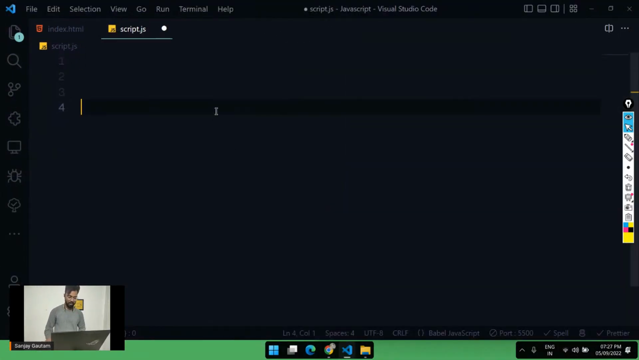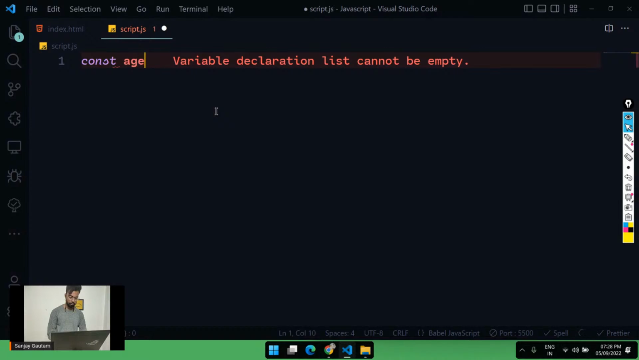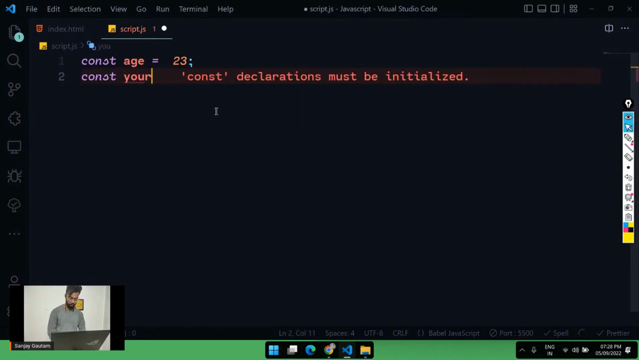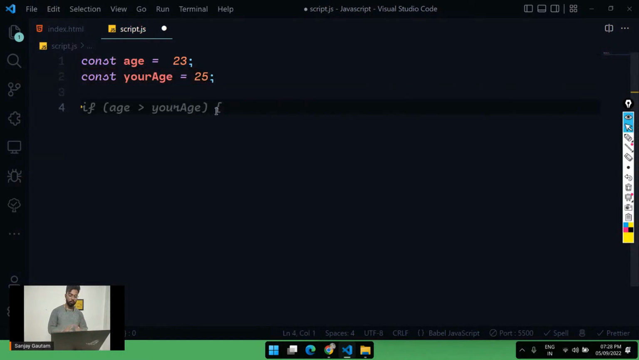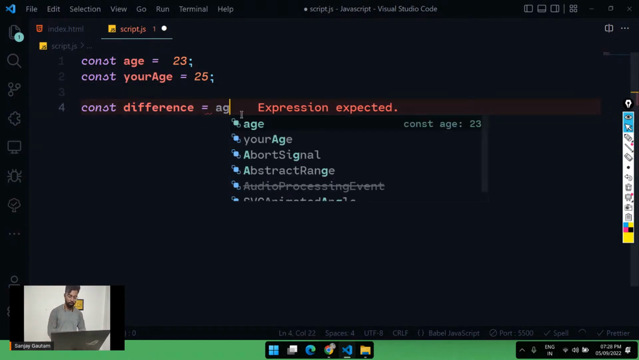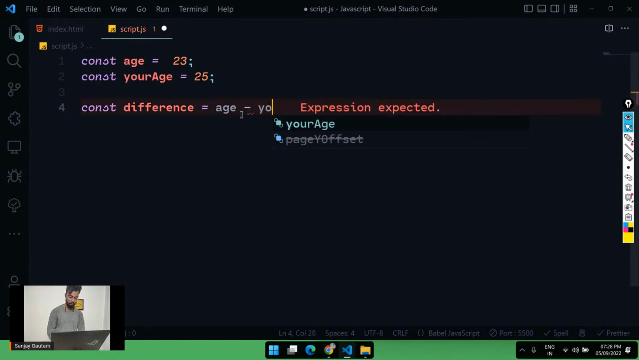You can basically perform an operation on two variables and store the result in another variable. Let me do it for you. const age = 23 and const yourAge = 25. If you want to know the difference, const difference, I'm going to create a variable which is going to store the difference between these two ages. To find the difference, all you have to do is age minus yourAge, isn't it?